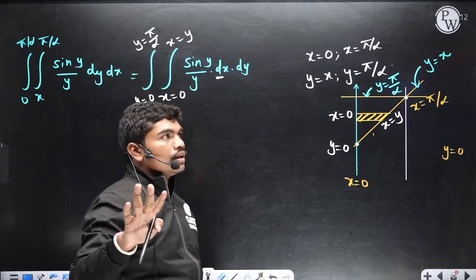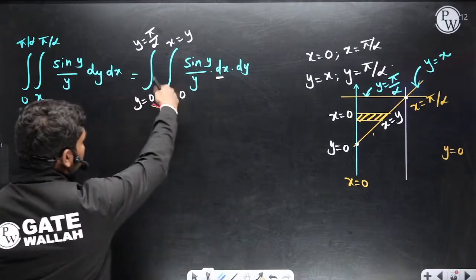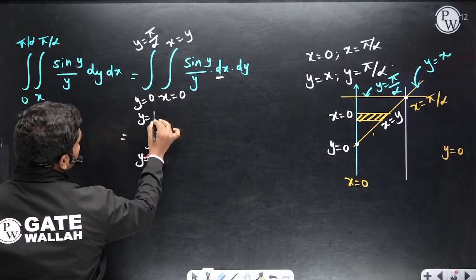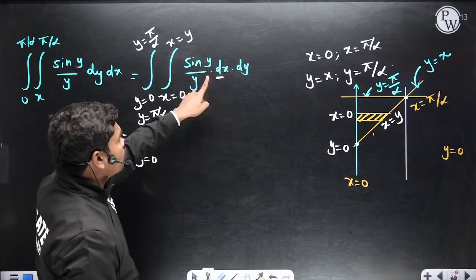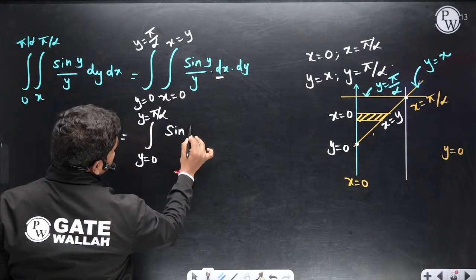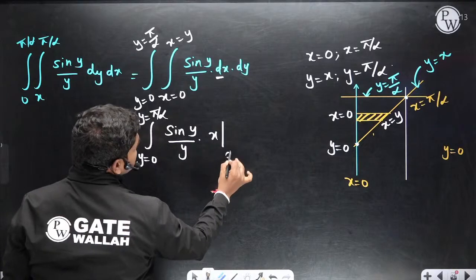Clear? Okay, so is this clear to all of you? Got it? Now if you integrate this, this is simple integration. Integral y is equal to 0 to y is equal to pi by alpha, integration of sin y by y with respect to dx. So whenever you are integrating with respect to x, this is a constant. So sin y by y into integration of dx is x within the limits 0 to y.